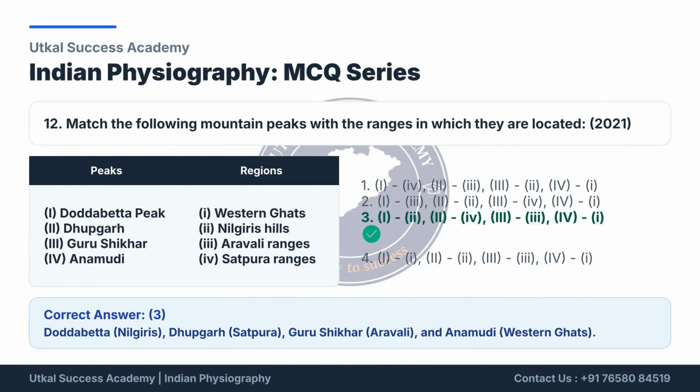This question tests knowledge of India's major mountain peaks and their corresponding mountain ranges. Doddabetta is the highest peak of the Nilgiri Hills. Dhupgarh is the highest peak of the Satpura Range. Guru Shikhar is the highest peak of the Aravalli Range, and Anamudi is the highest peak of the Western Ghats. Remembering these important peak-range associations is useful for both geography concepts and competitive examinations.